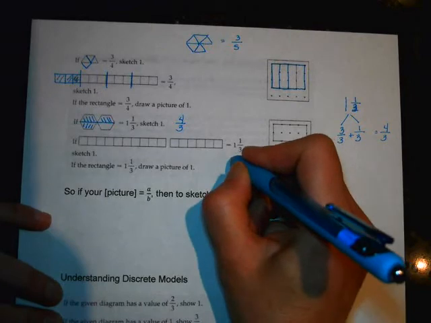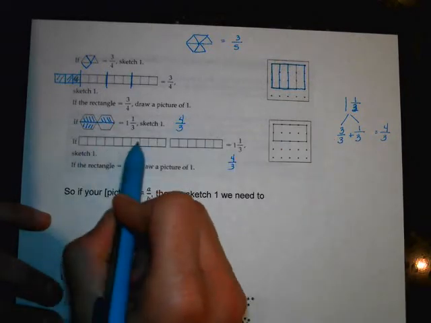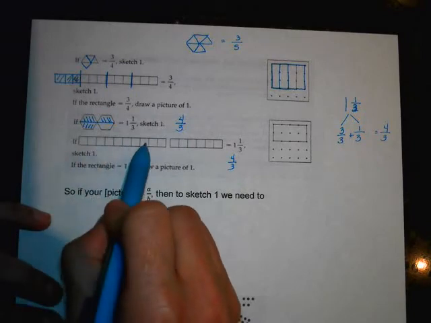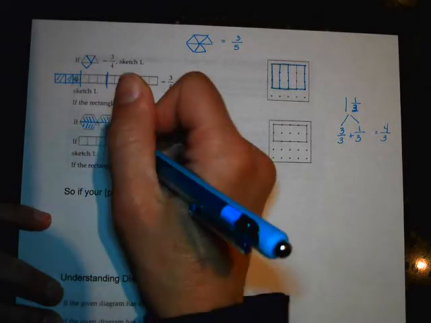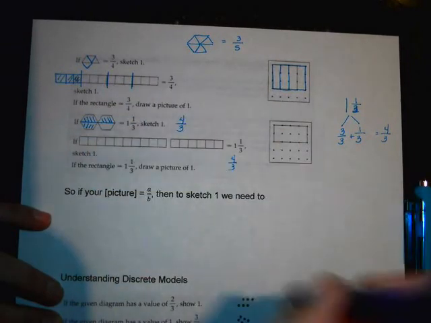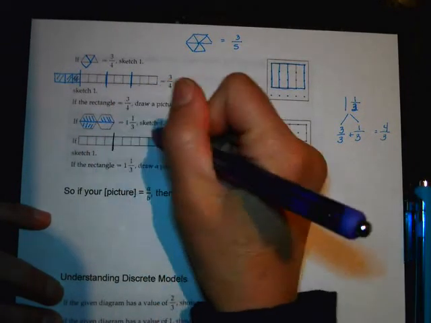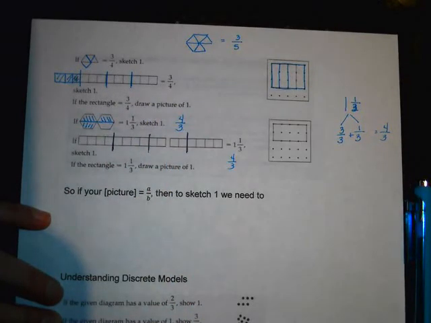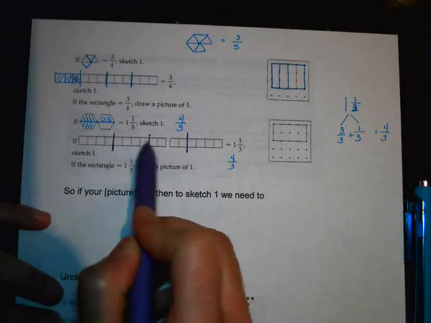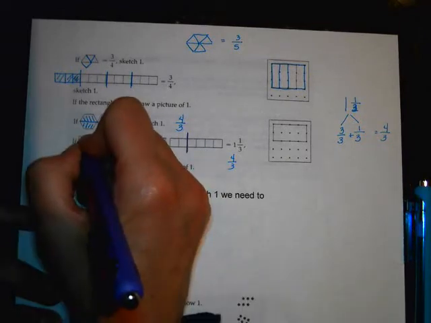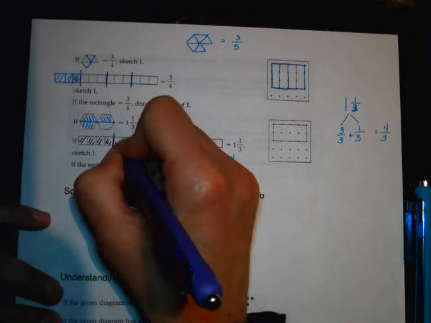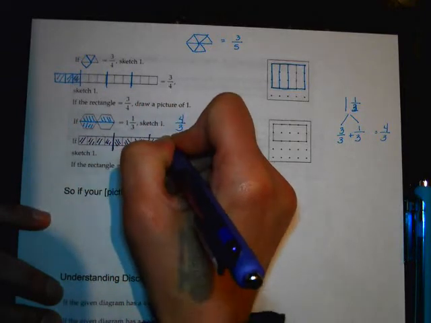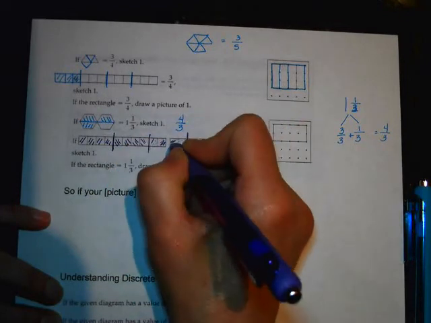So I have to divide this up into 4 equal parts. 3, 4, 5, 6, 7, 8, 9, 10, 11, 12, 13, 14, 15, 16. So I'm going to divide this up into 4 equal parts. Each part's going to be worth 4 squares. Okay, there's 1 part, 2 parts, 3 parts, 4 parts, and we want 3 of them. So there's 1 part, 2 parts, 3 parts. There you go. So that's what 1 looks like.